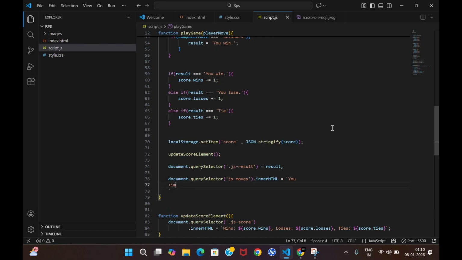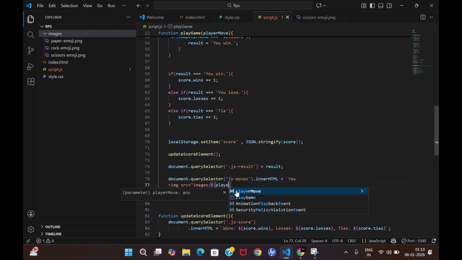And after that comes your image source. Image source will be nothing but images. Go into your images folder, you have to write it on your own. In the images folder you have to search for player move, your move, right?